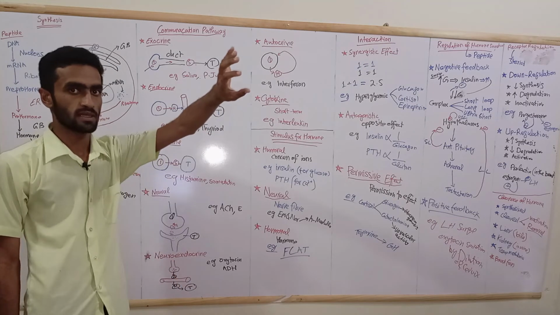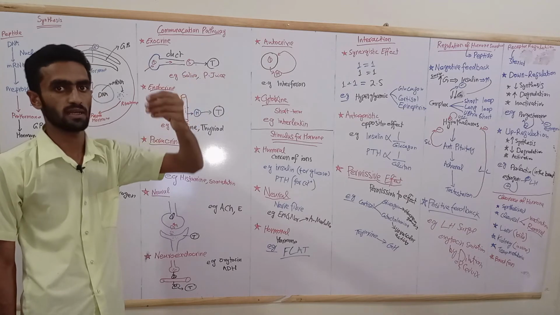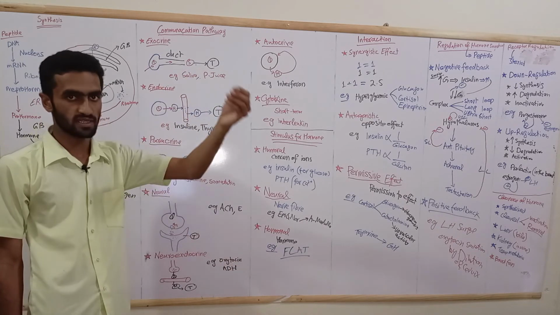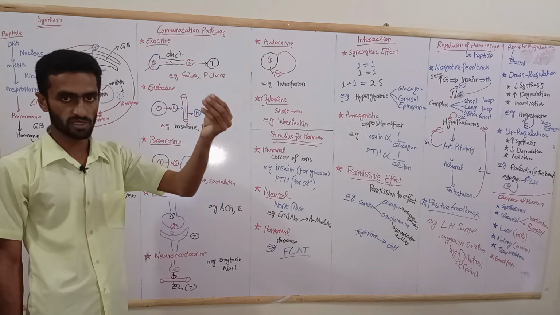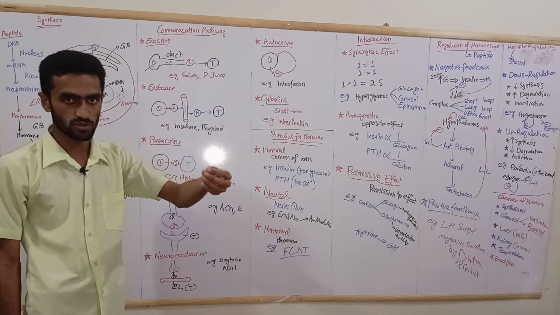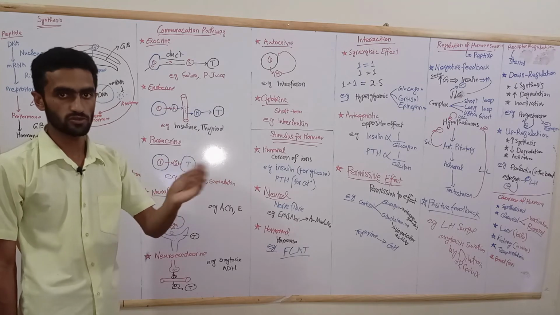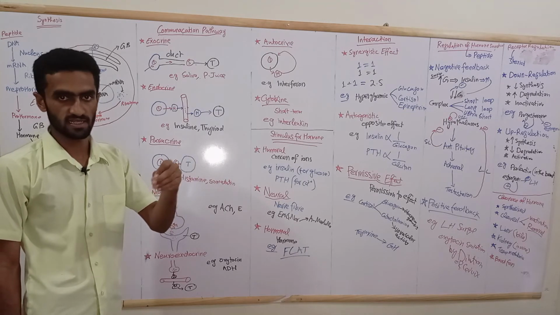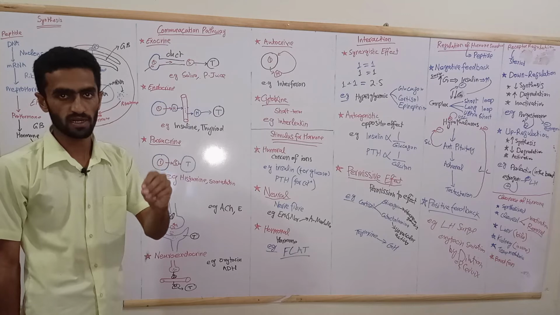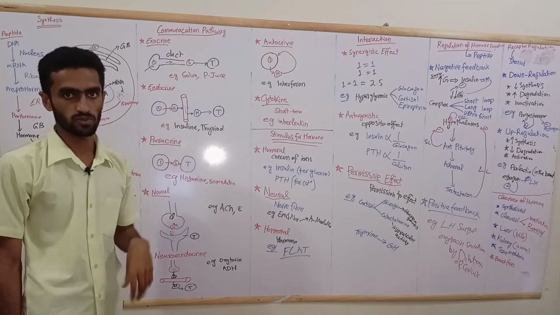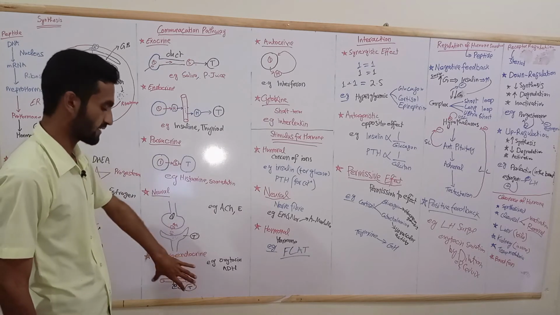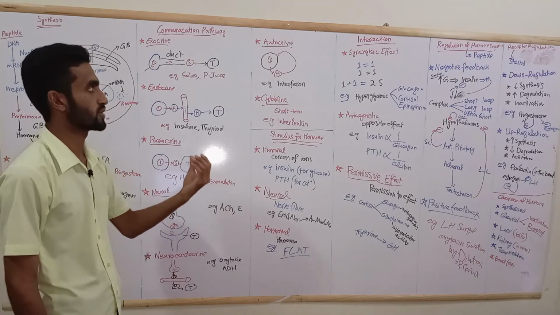For example, oxytocin and ADH are synthesized in the hypothalamus and stored in the posterior pituitary, and when a stimulus comes, they are secreted into the blood and reach their target. That way of communication is neuroendocrine.